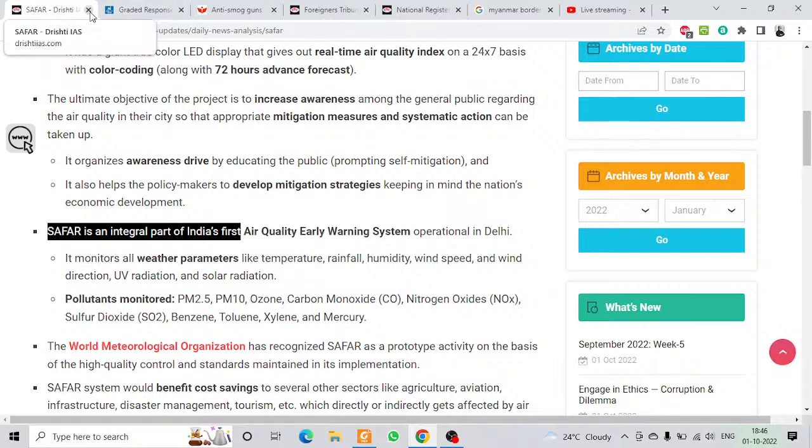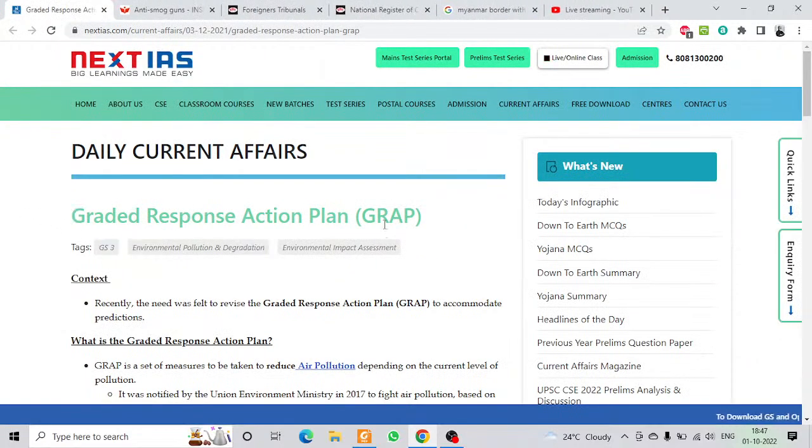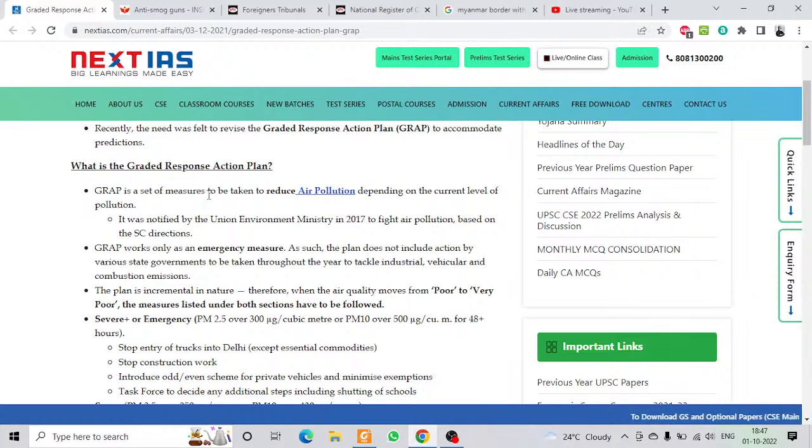Let's see next. What is the Graded Response Action Plan? It is a set of measures to be taken to reduce air pollution depending upon the current level of pollution. It was notified by the Union Environment Ministry in 2017 to fight air pollution based on the Supreme Court direction.